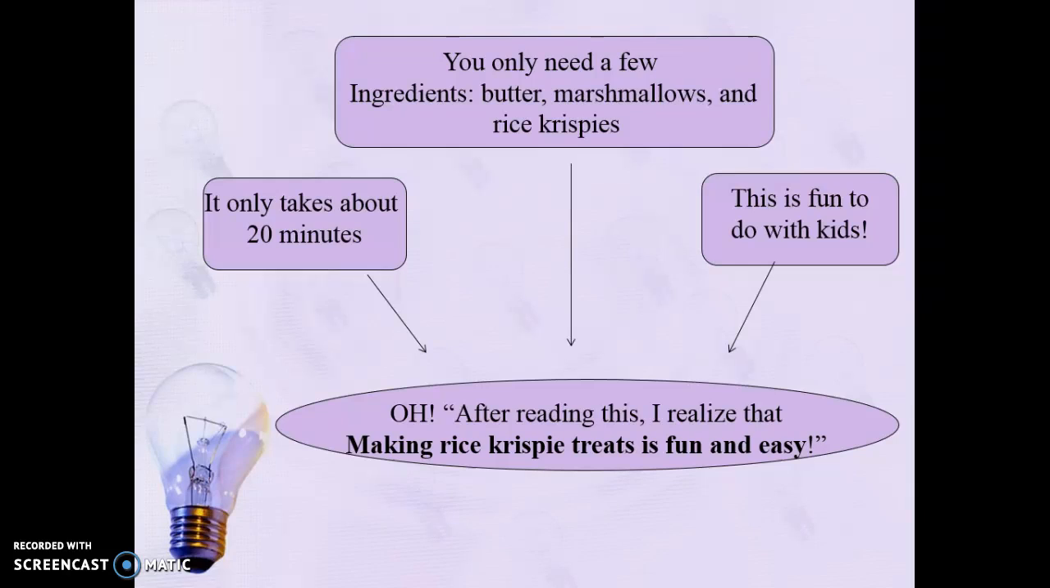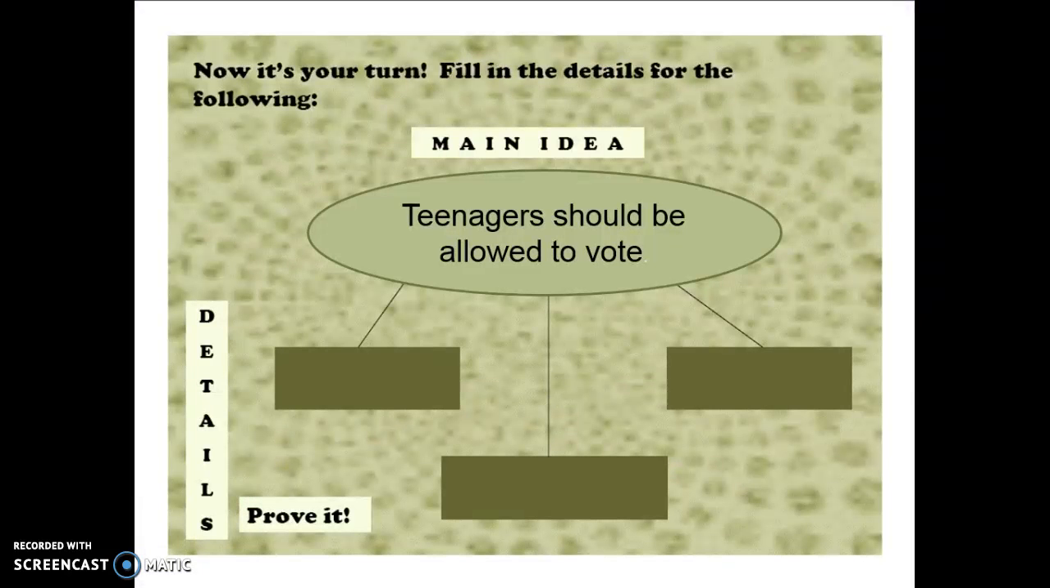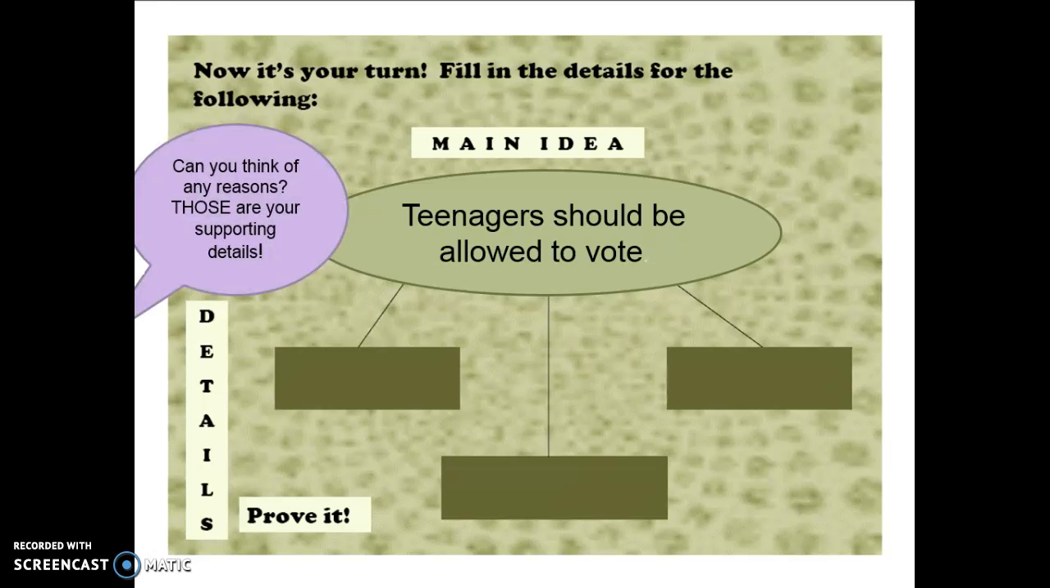Using those supporting details to figure out your main idea is kind of like using clues or putting puzzle pieces together to find the big picture. Now it's your turn. Think about the main idea here. Teenagers should be allowed to vote. What kind of details would you put below this as supporting details? Think about that. Try to put one inside there. Can you think of any reasons? Those are your supporting details.